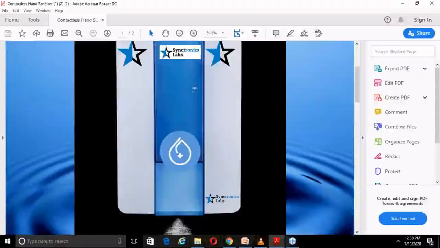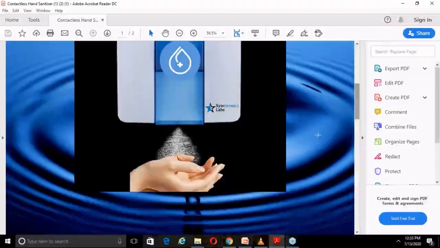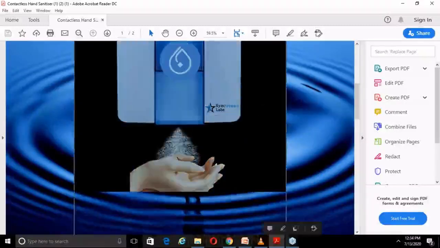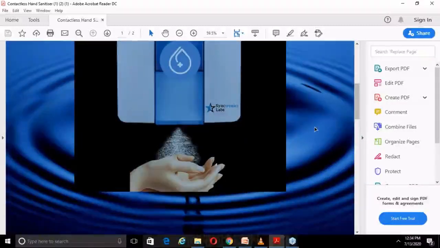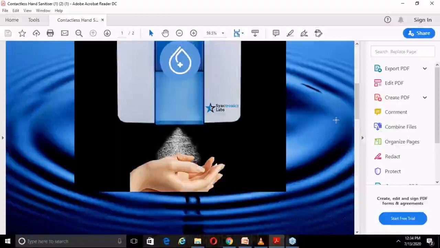This is the structure of that hand sanitizer, where all the components are interfaced with each other, and you can put your hand below the sensor and it will spray. Two faculty, including me and Gade sir, started our own startup named Syntronics Lab in the incubation center of Pimpri Chinchwad College of Engineering. So we have an incubation facility also. Faculty and students can start their own startups associated with the college.